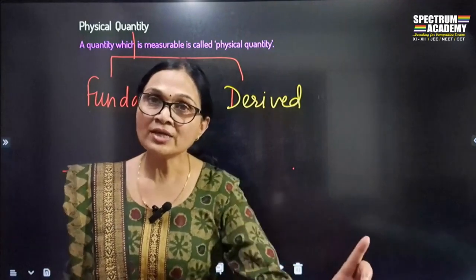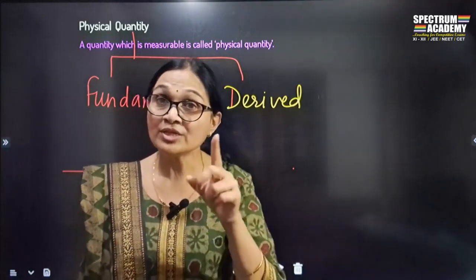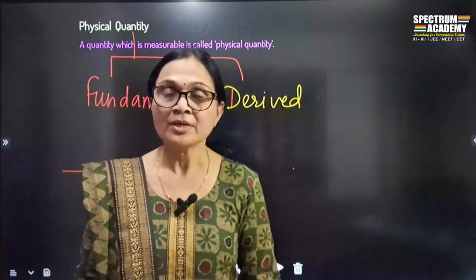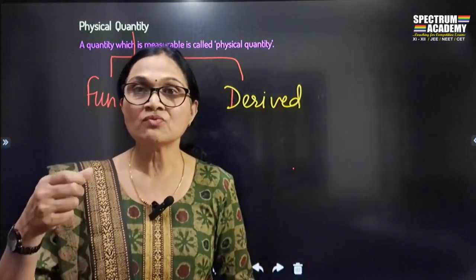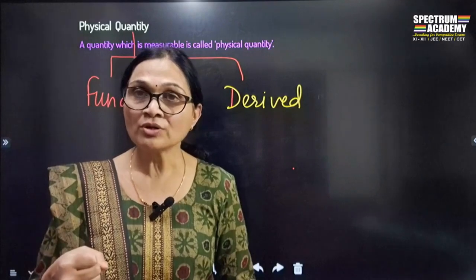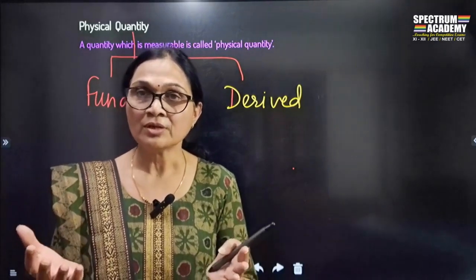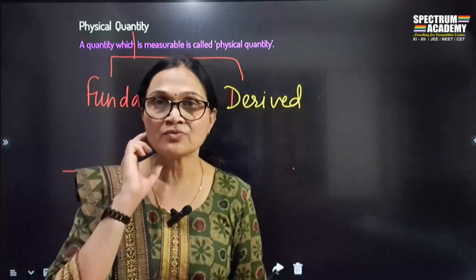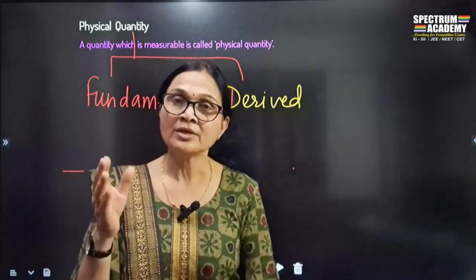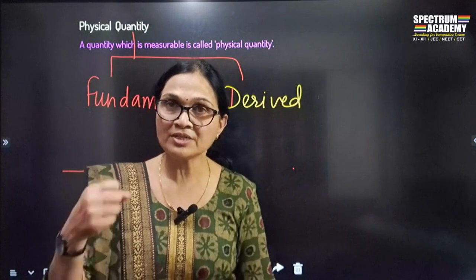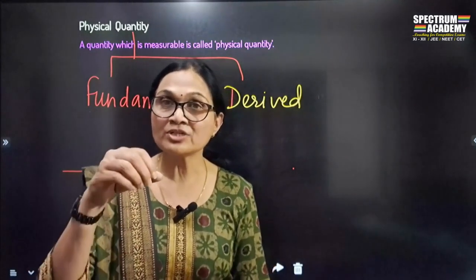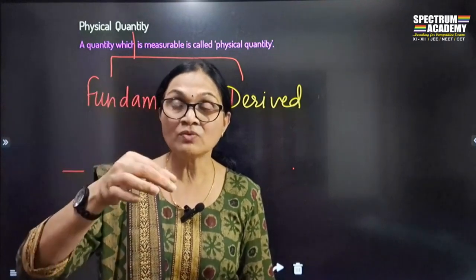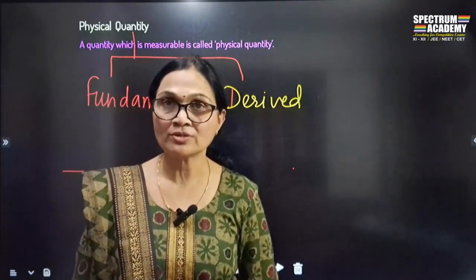So you can directly measure the length and breadth by using what? Instrument. Isn't it? Measuring instrument. If I ask you to measure the mass of 1 kg of sugar, what will you do? You'll take a weighing machine, weighing balance, and you will take sugar on one side and 1 kg mass on the other side, and you will measure the mass easily by taking the weighing balance. I ask you to measure the temperature of water. You take a thermometer and dip it in water and you get the temperature of water.